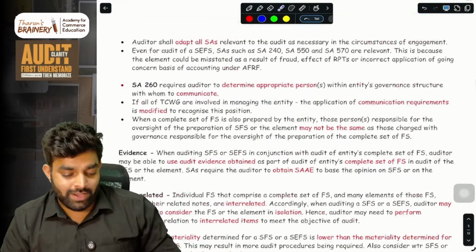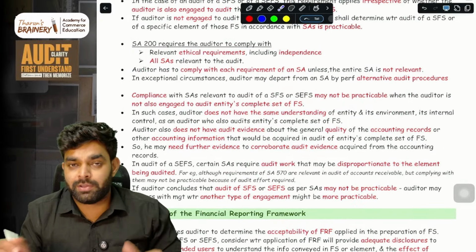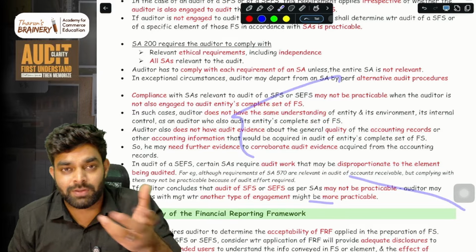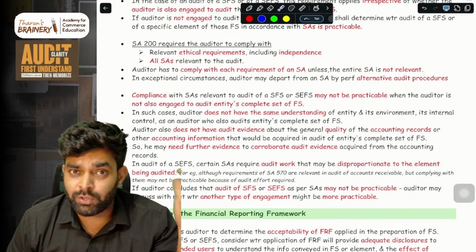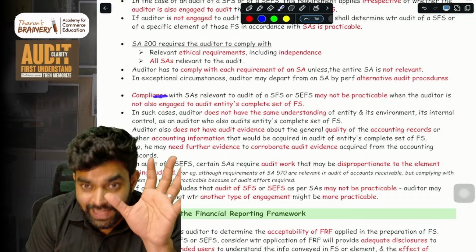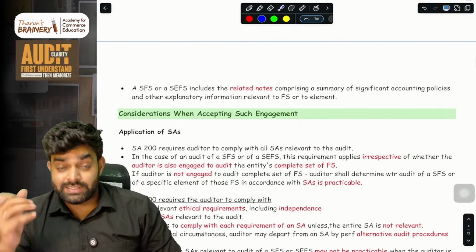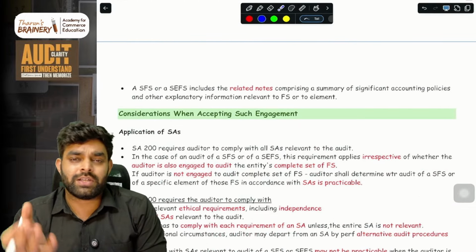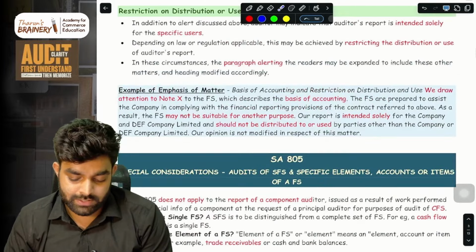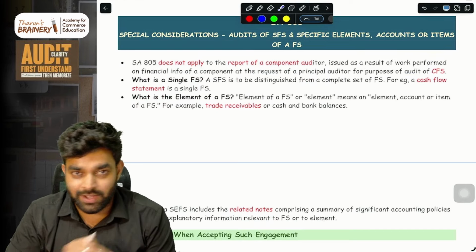So hope you had a good session on this. We took some detailed time and explained everything line by line, because this one standard I could just sit and explain with some charts or something. But the problem is that, unlike other chapters, this chapter we need to go through line by line. This standard, SA 800, 805 and 810 also, definitely I'll upload one video on YouTube, so that will also be taken care of. So don't worry. All the important standards for Jan 26 we have done and dusted.